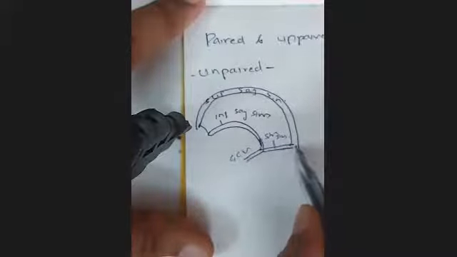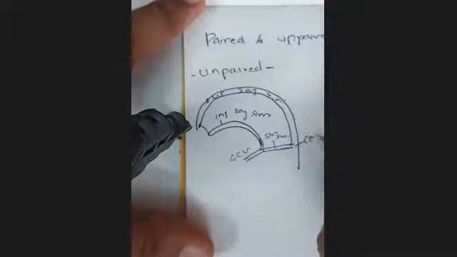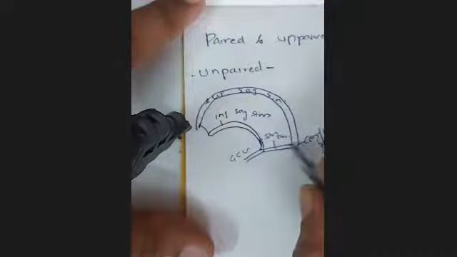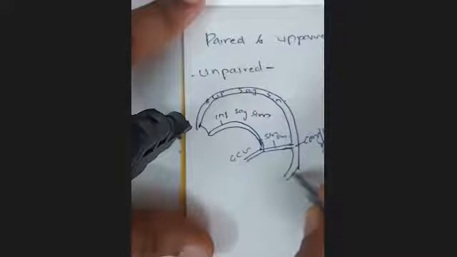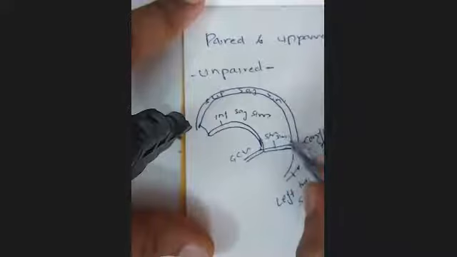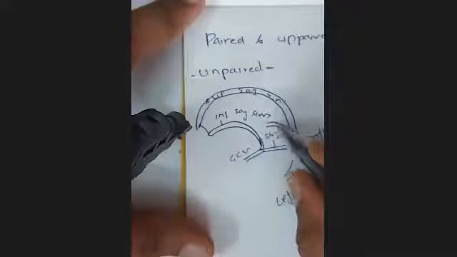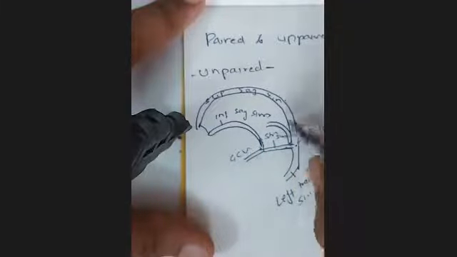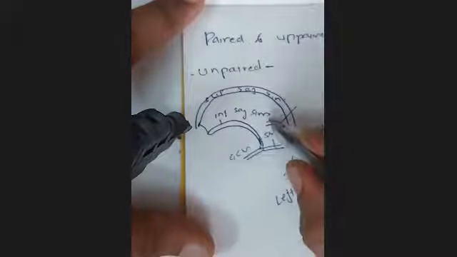So here we come to a point which is called the confluence of sinuses. We have superior sagittal sinus and straight sinus coming here. Now straight sinus turns to the left as left transverse sinus. And superior sagittal sinus turns to the right as right transverse sinus.